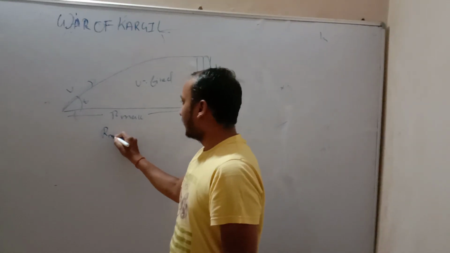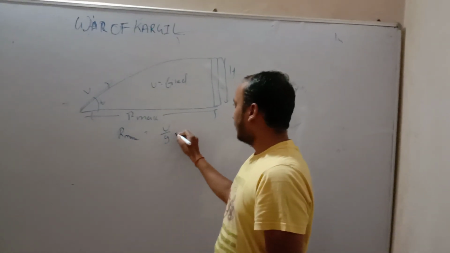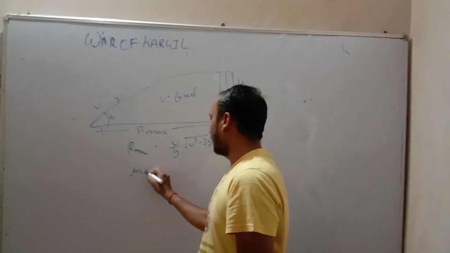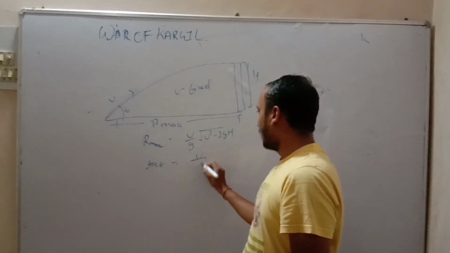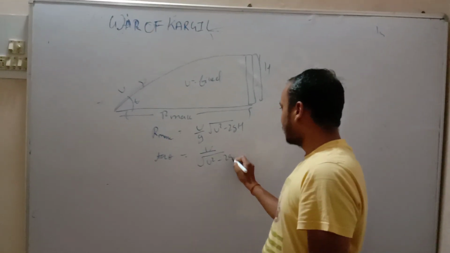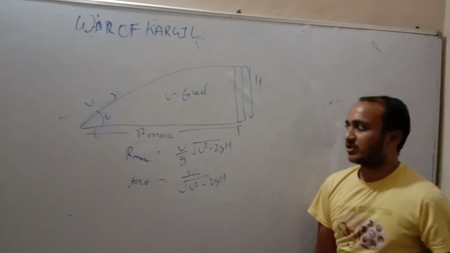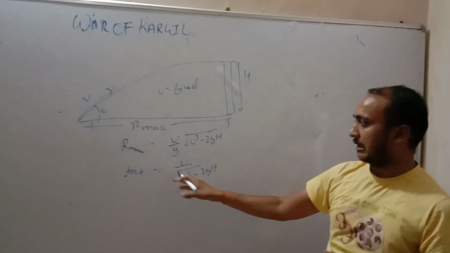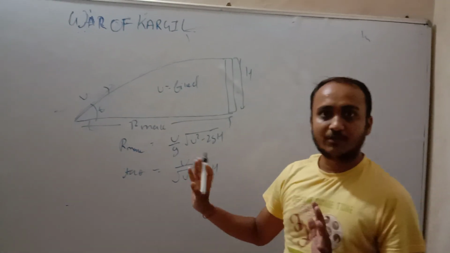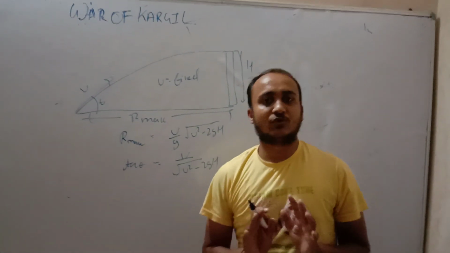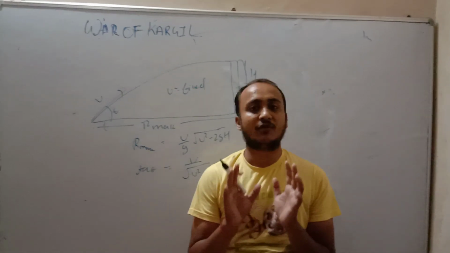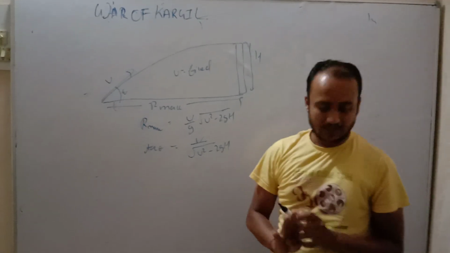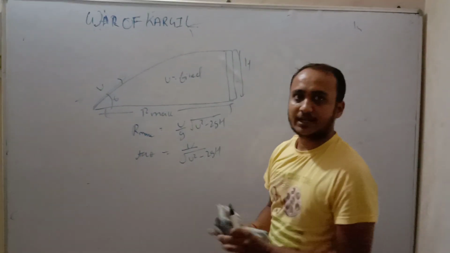Your R maximum will come u by g times the square root of u square minus 2gh, and your tan theta will come u upon the square root of u square minus 2gh. So this is the maximum range and angle from ground to height. I have told you the general concept of R maximum from ground to ground, from height to ground, and from ground to height. Now we will see the situation of the Kargil war, friends.